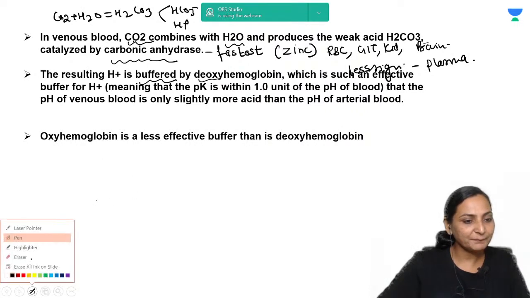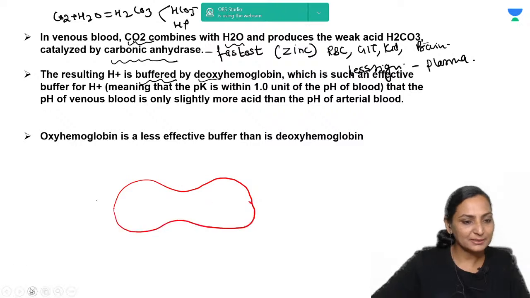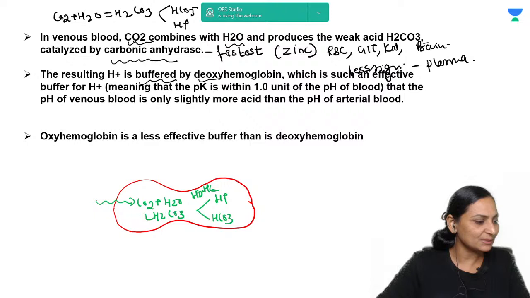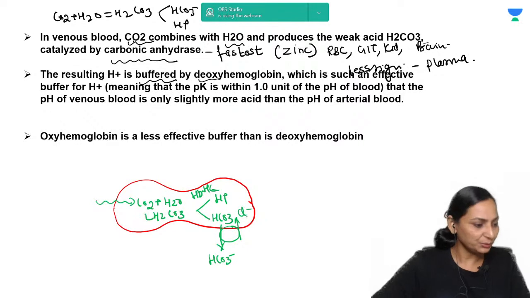So if you consider the RBC, this is our RBC. What actually happens is, carbon dioxide is going to combine with water and form H2CO3, which will dissociate into H+ and bicarbonate, and this H+ will be taken care of by the hemoglobin because hemoglobin is a buffer. This bicarbonate is going to be exchanged with another ion, with chloride, to maintain electrical neutrality.